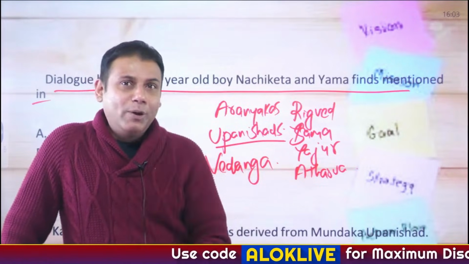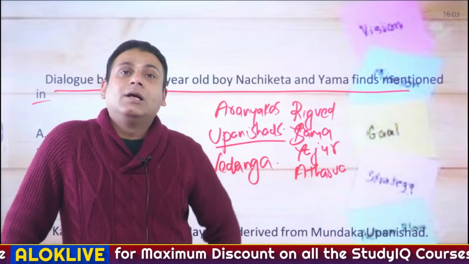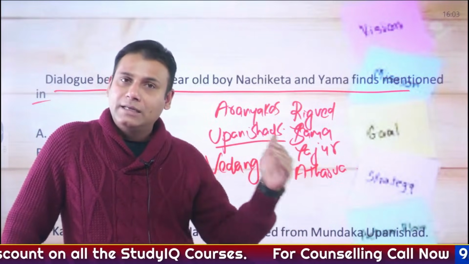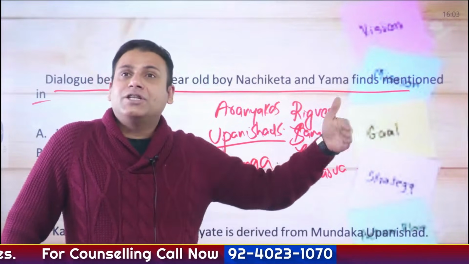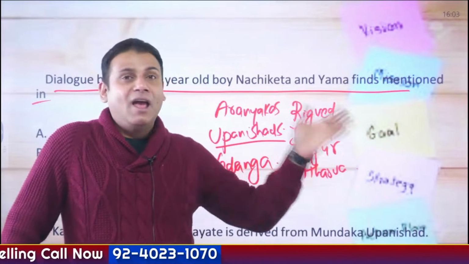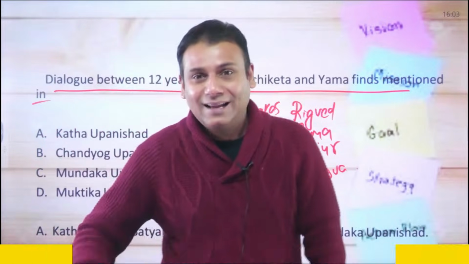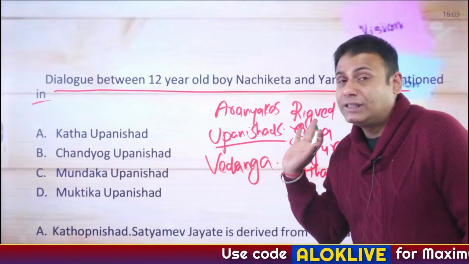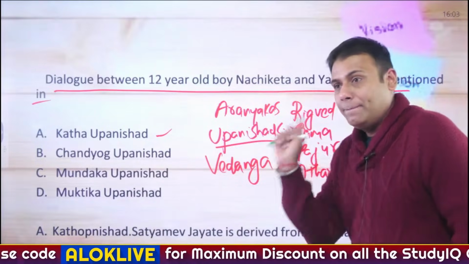Again, my second question, answer this in the comment section. There are 4 ashrams of life: Brahmacharya, Grihasth, Vanaprasth and Sannyas ashram. All these 4 stages of life have been mentioned in which Upanishads? So answer that again in the comment section. Okay. So go through the section of Upanishads as well. So answer here is Katha Upanishad. Clear? Moving ahead.